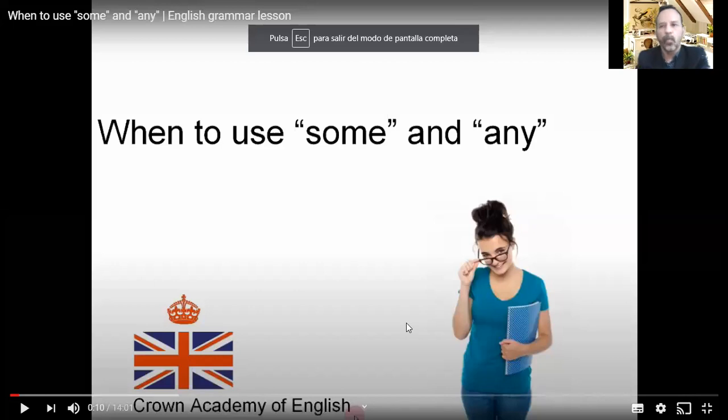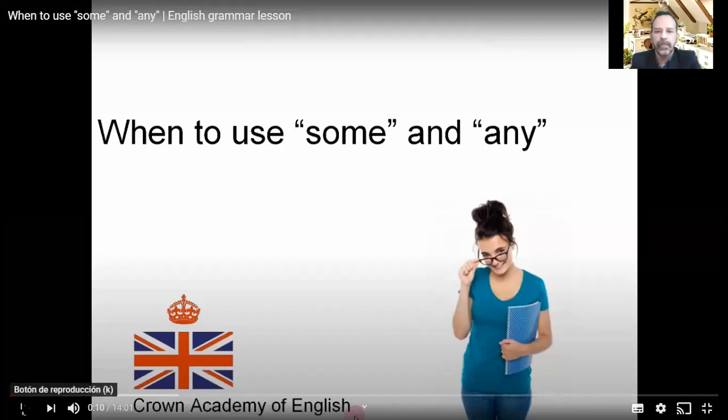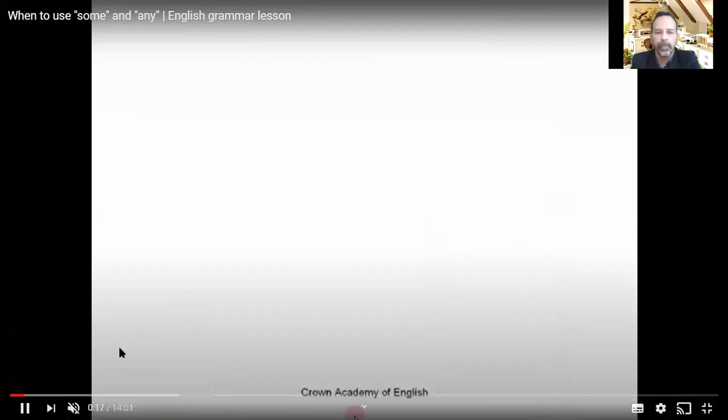As you can see here, we have when to use some and when to use any. When to use the word some and any. Okay, let's begin with food.